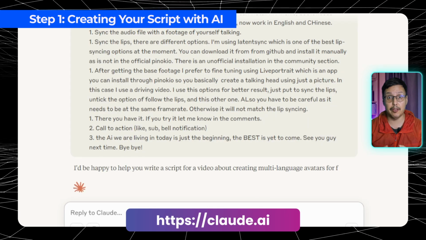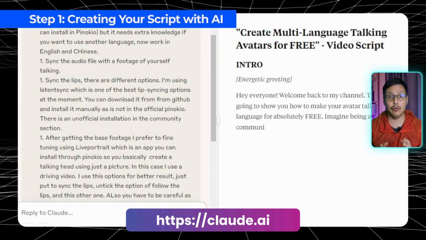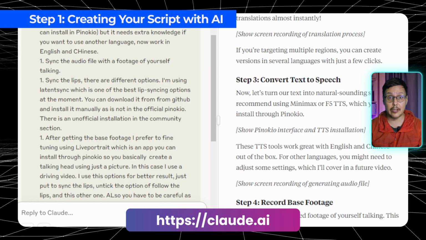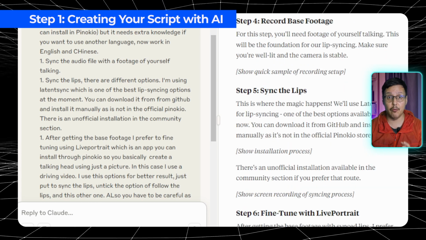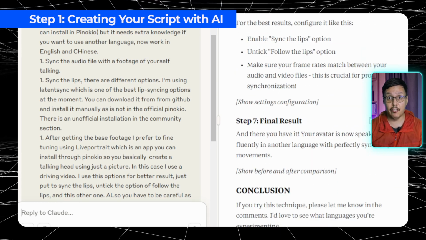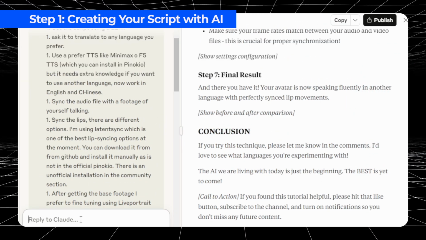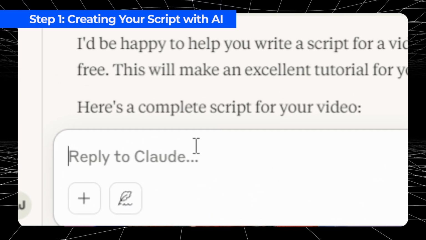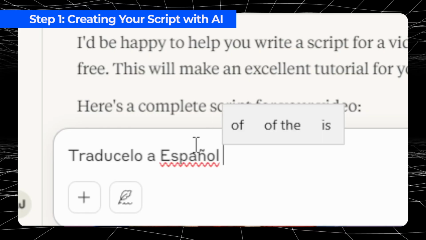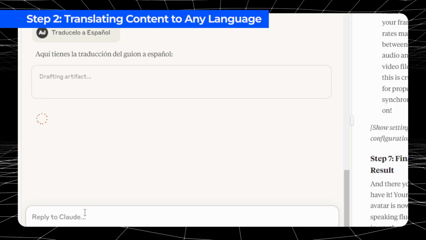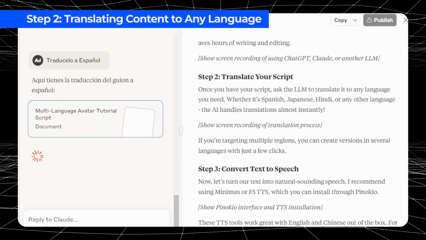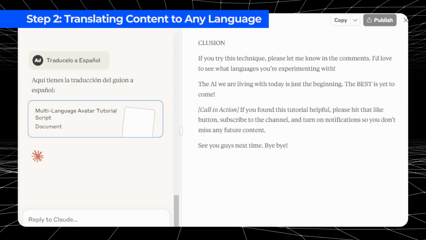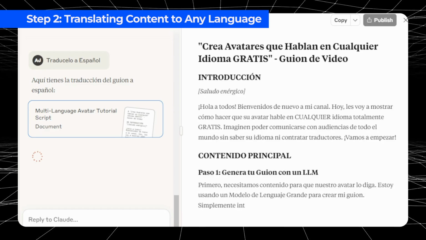I'm using Claude in this case to create my script, but you can use any chatbot you prefer. Simply enter your topic or idea and let AI generate professional content for you. This step saves hours of writing and editing. Once you have your script, ask the chatbot to translate it to any language you need, whether it's Spanish, Japanese, Hindi, or any other language. The AI handles translations almost instantly. If you're targeting multiple regions, you can create versions in several languages with just a few clicks.